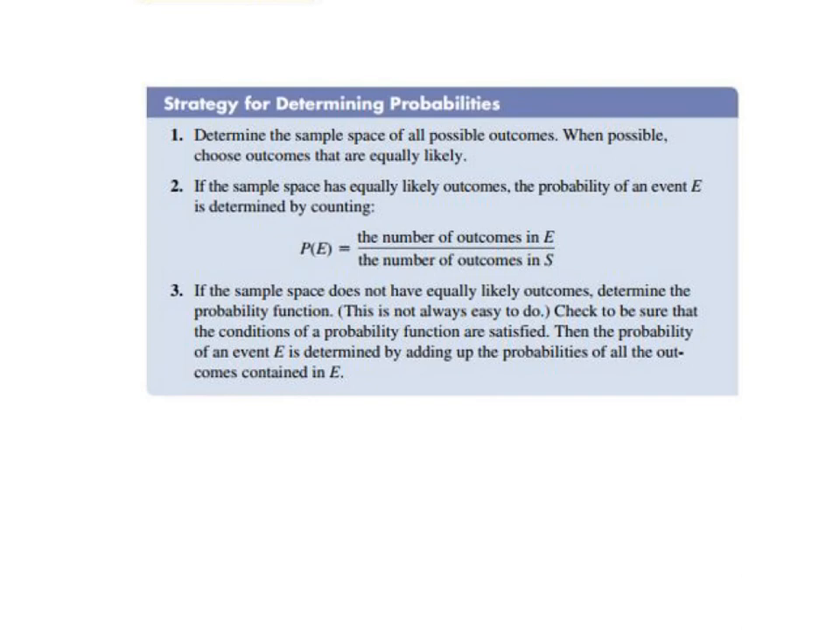If the sample space does not have equally likely outcomes, determine the probability function. Check to be sure that the conditions of a probability function are satisfied. Then the probability of an event E is determined by adding up the probabilities of all outcomes contained in E. Let's see if we can put the strategy into practice in the next example.